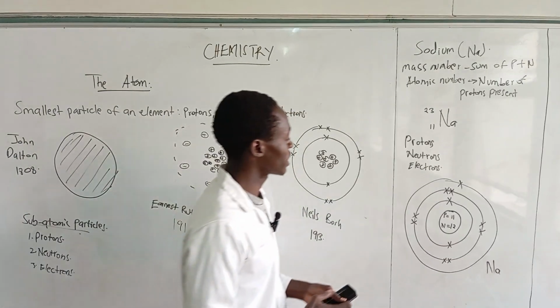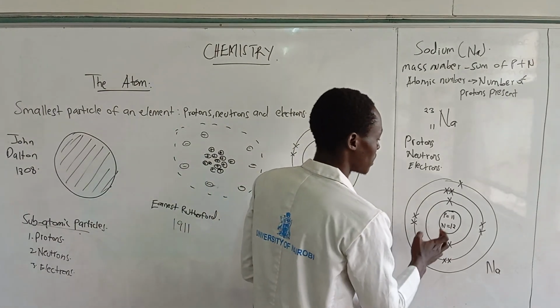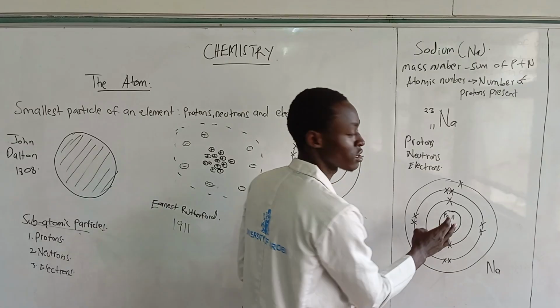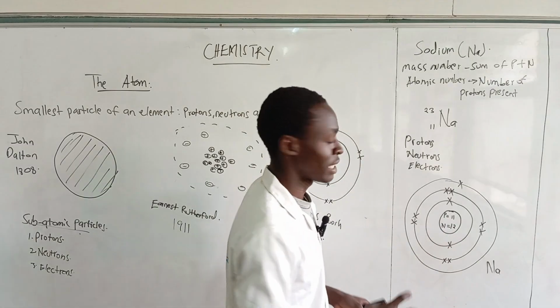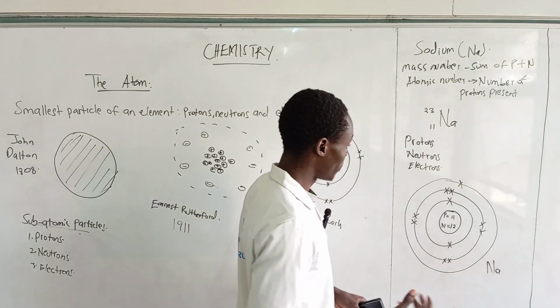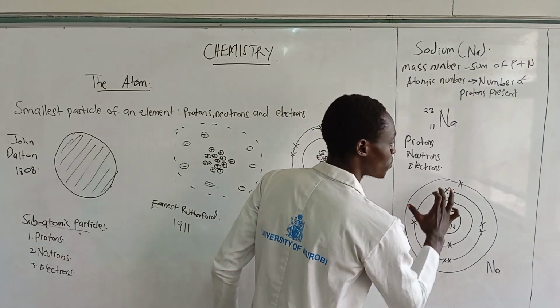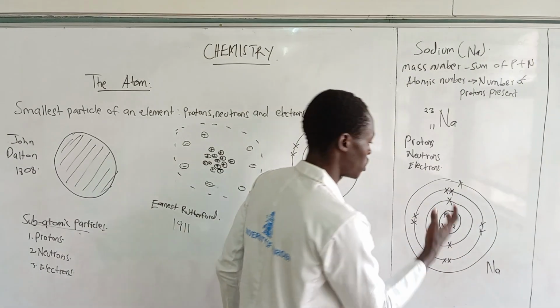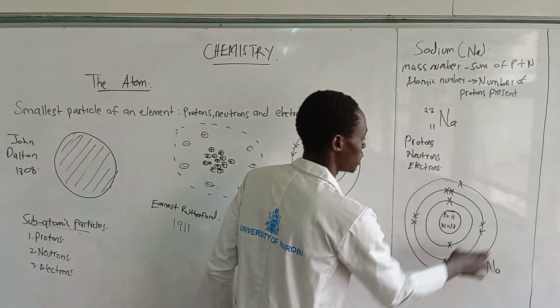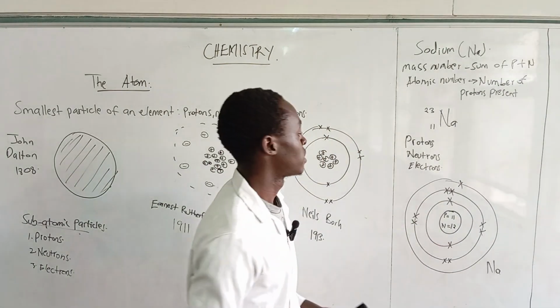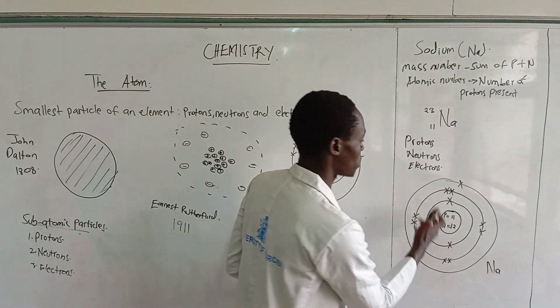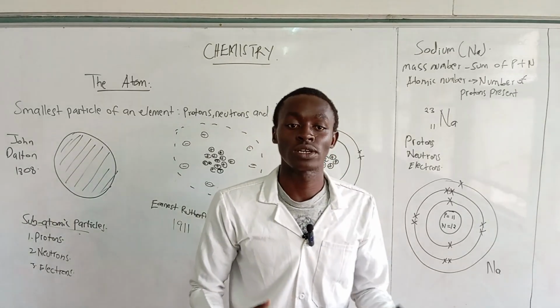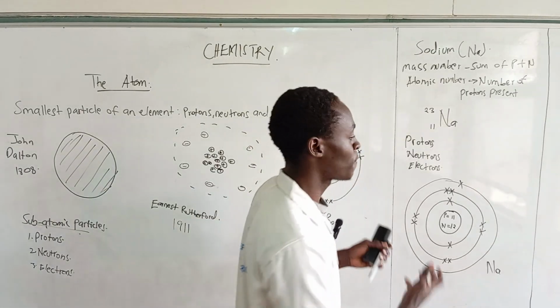From this, you can see that the protons and the neutrons are always found inside the nucleus of an atom. But at the same time, note that the number of protons is equal to the number of electrons. When you sum up all these electrons in the electron plan, you get 11, same as the number of protons, and that is what creates the balance in the atom.